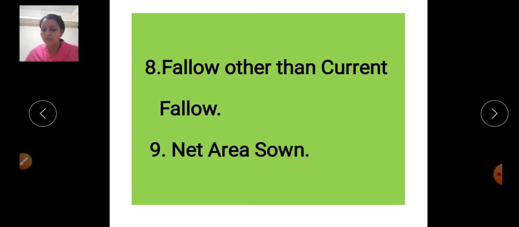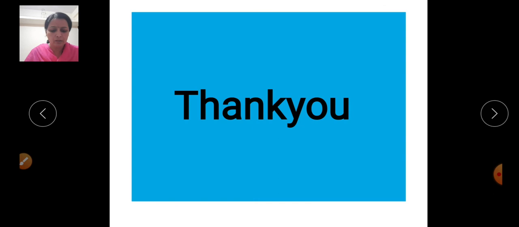So in this way we covered all nine categories related with rural land use classification. First forest, second non-agricultural use, third barren and wasteland, fourth area under permanent pasture and grazing, fifth area under miscellaneous trees, crops and groves, sixth culturable wasteland, seventh current fallow, eighth fallow other than current fallow, and last net area sown. These are the land uses related with the rural area.